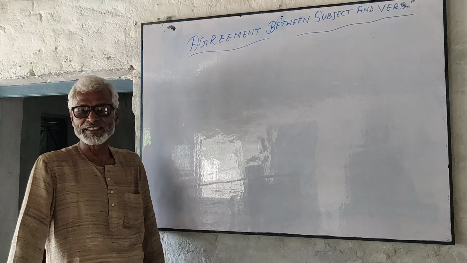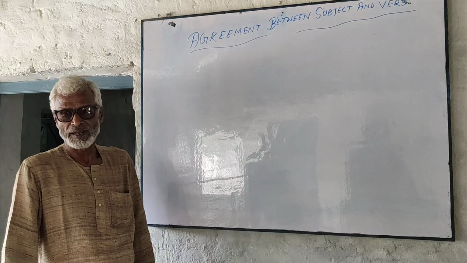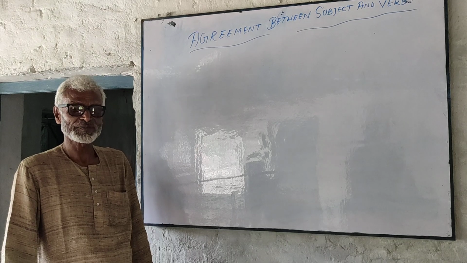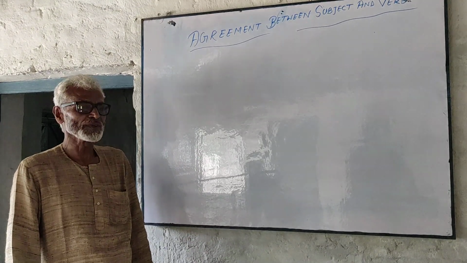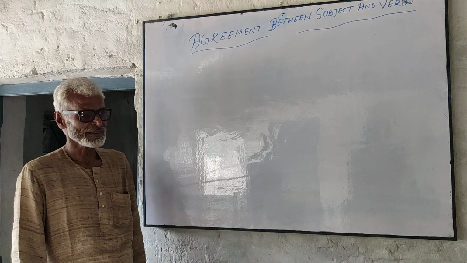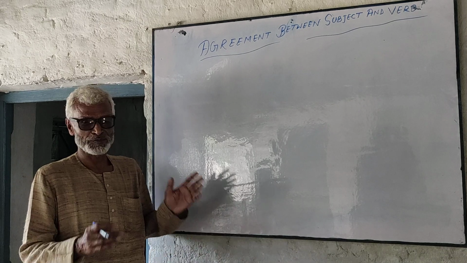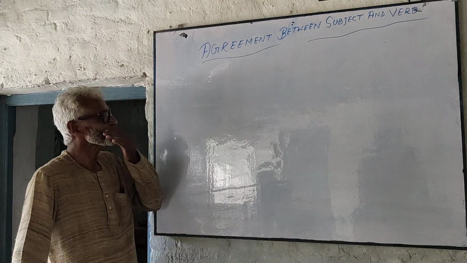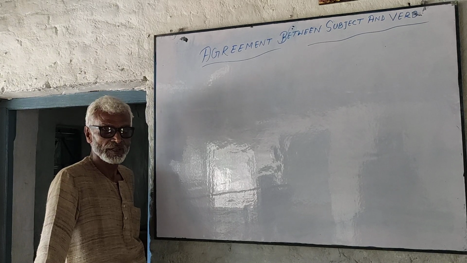Sita and Geeta are two girls. If the subject is singular, Ram is a boy. Ram is singular, so the verb is singular. And Sita and Geeta, Ram and Shyam, they are plural, connected with the conjunction and.